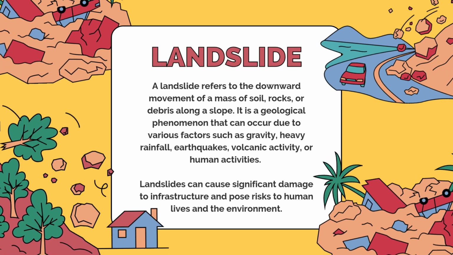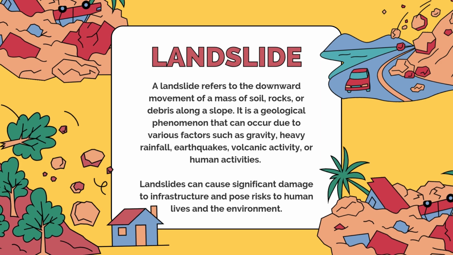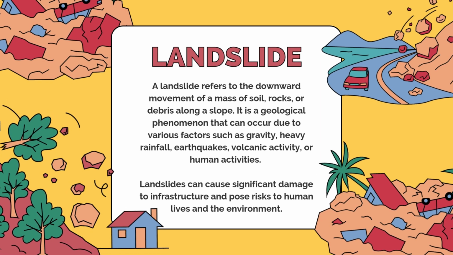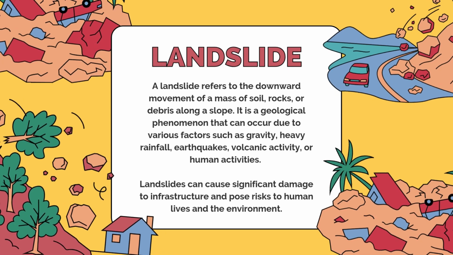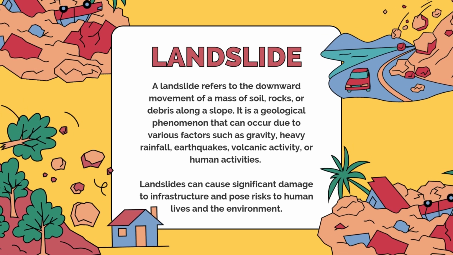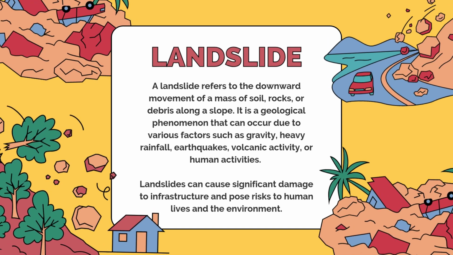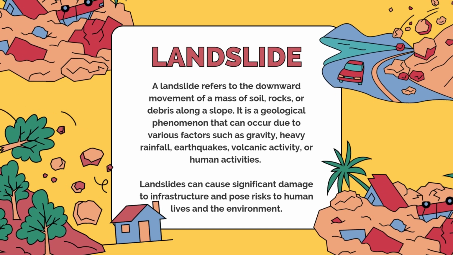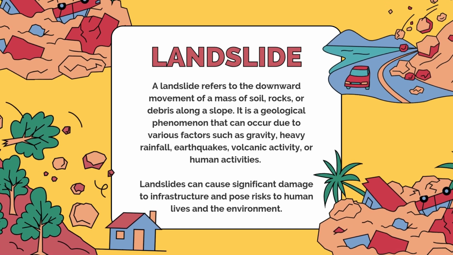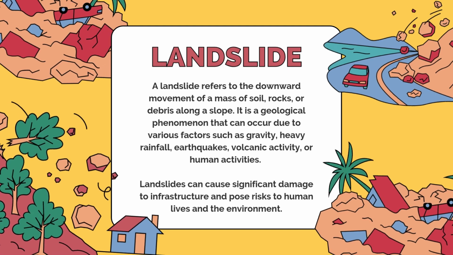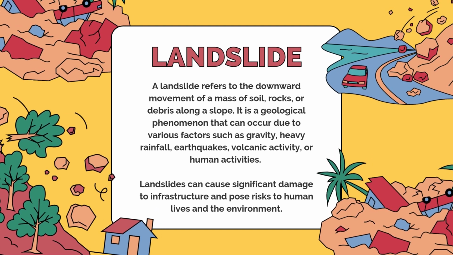Landslide. A landslide refers to the downward movement of a mass of soil, rocks or debris along a slope. It is a geological phenomenon that can occur due to various factors such as gravity, heavy rainfall, earthquakes, volcanic activity, or human activities. Landslides can cause significant damage to infrastructure and pose risk to human lives and the environment.